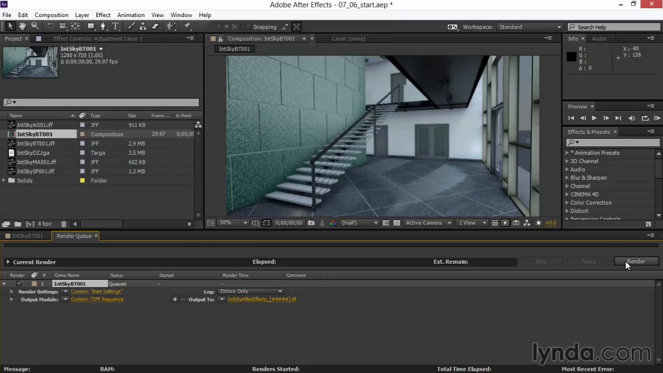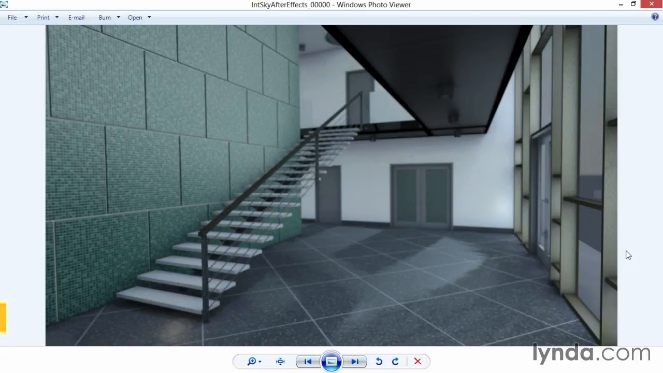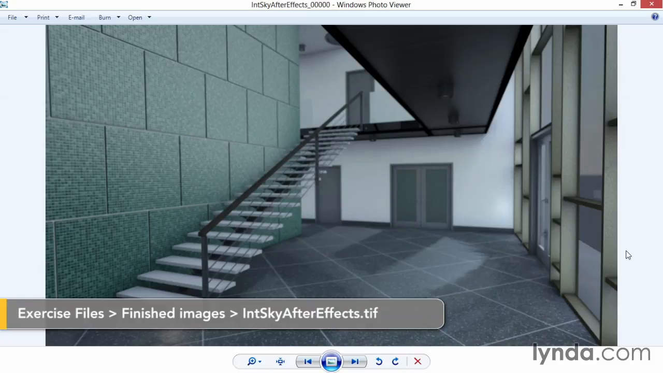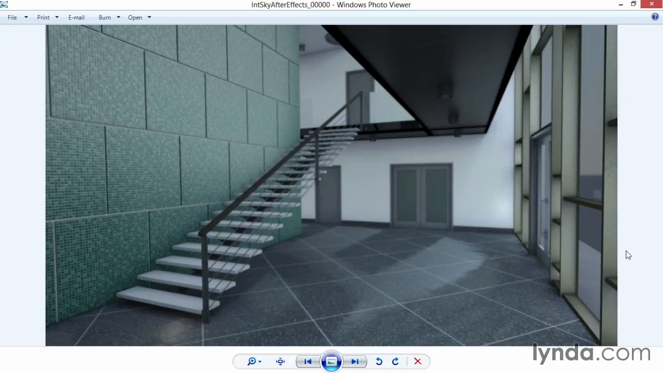I'll click Render here in the Render Queue, and After Effects will render out my image with all of its post effects and compositing. Once that's done, I'll go take a look at that image and see how my compositing came out, full screen. Here's my finished image. I've got a nice subtle depth of field blur going on the far doors, and my stairs up close are in focus, showing me the fine detailing on the cable railing.